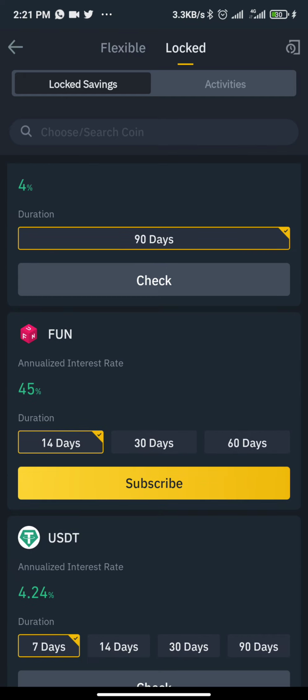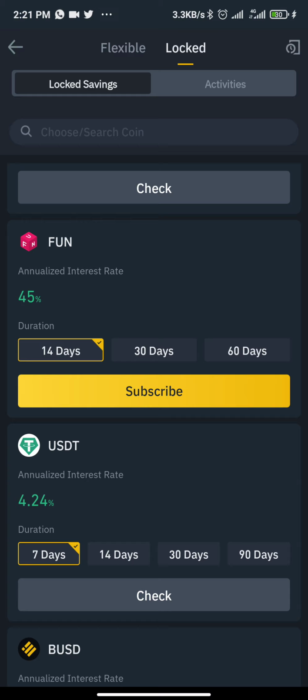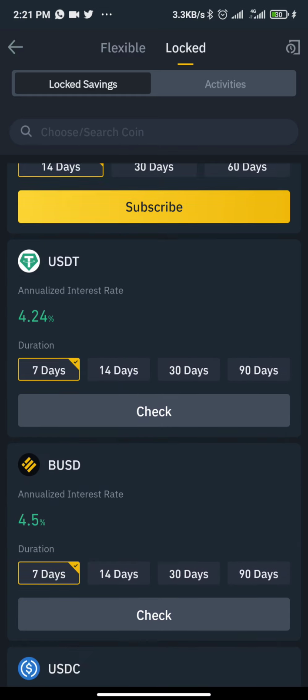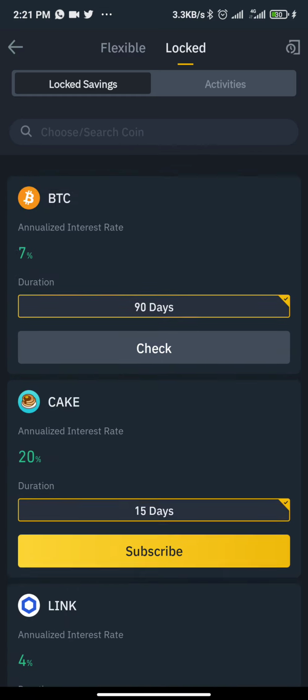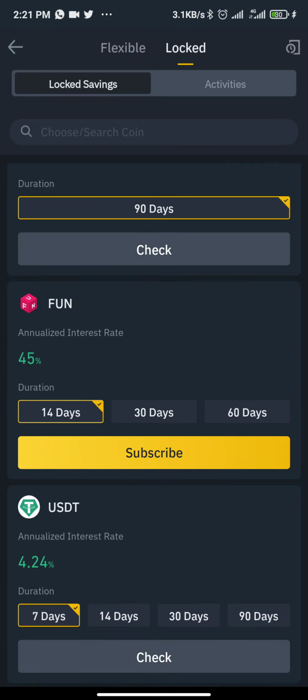Now look at this one, the interest rate is 45%. Wow, so why? Makes sense. So that's for locked, and you can only lock it for a minimum of 14 days. Look at it, 30 days, 60 days. Like I said, they are discouraging you from a longer period. That is why you see the interest is low.